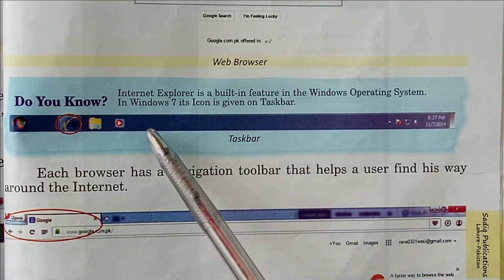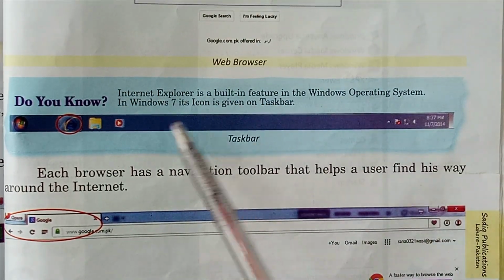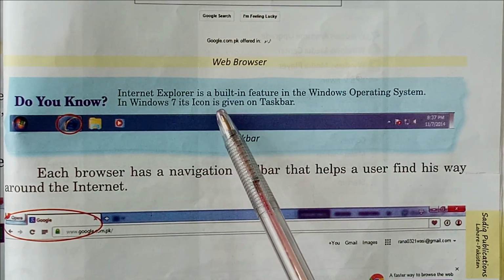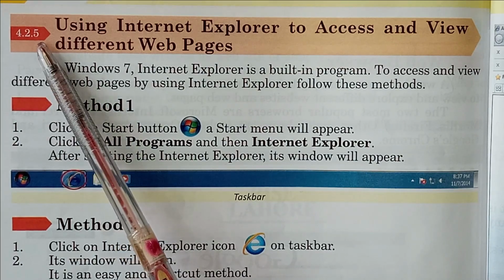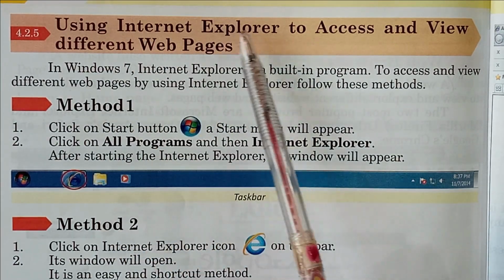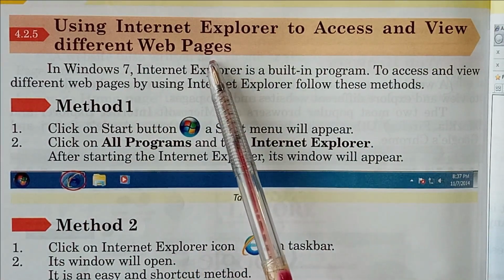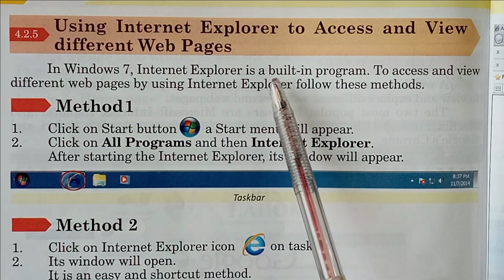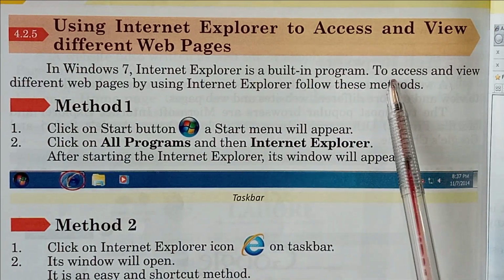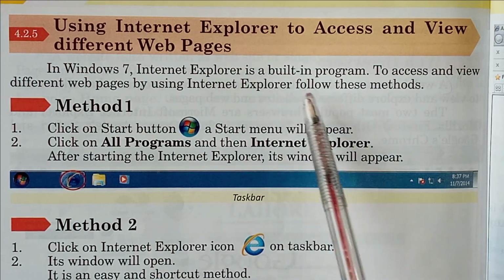Students, do you know Internet Explorer is a built-in feature in the Windows operating system. In Windows 7, its icon is given on the taskbar. Now the next topic 4.2.5, using Internet Explorer to access and view different web pages. In Windows 7, Internet Explorer is a built-in program to access and view different web pages.